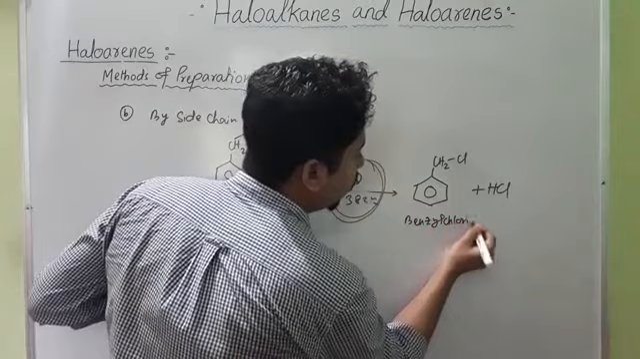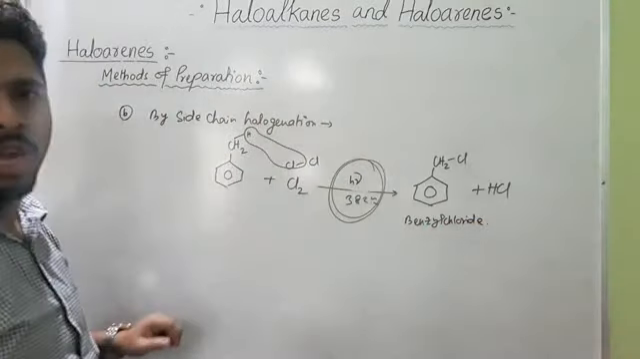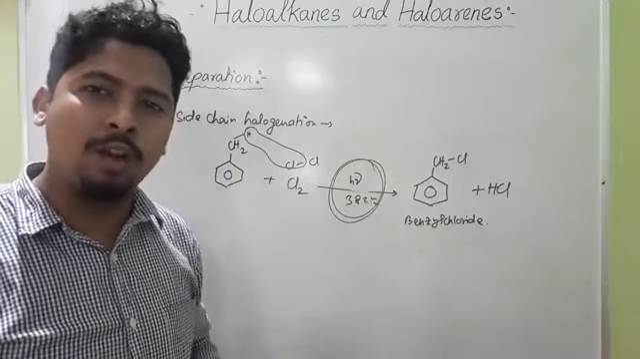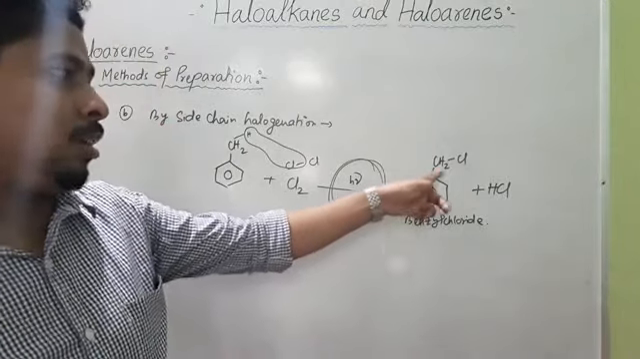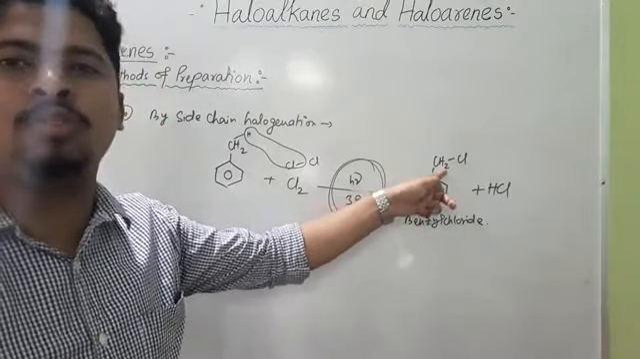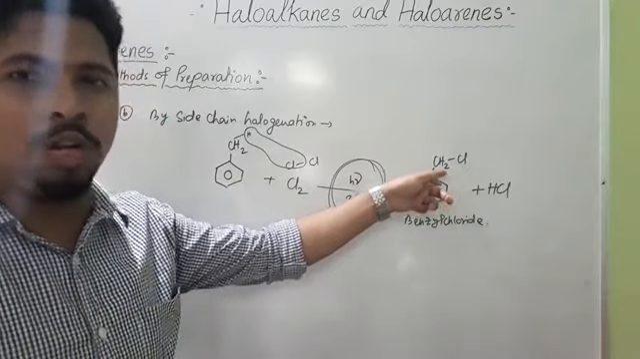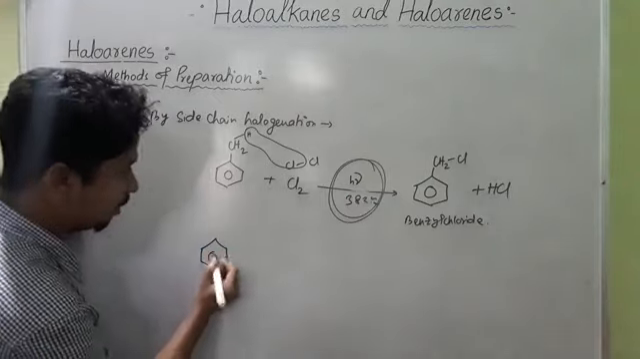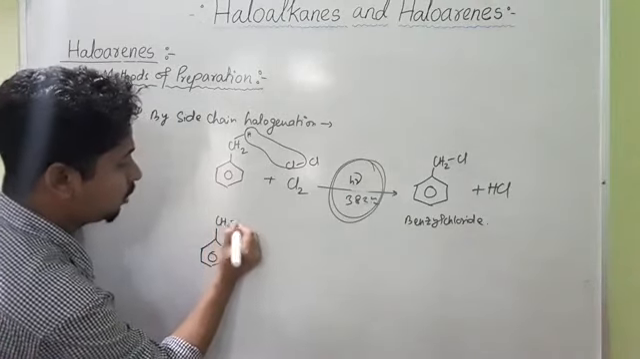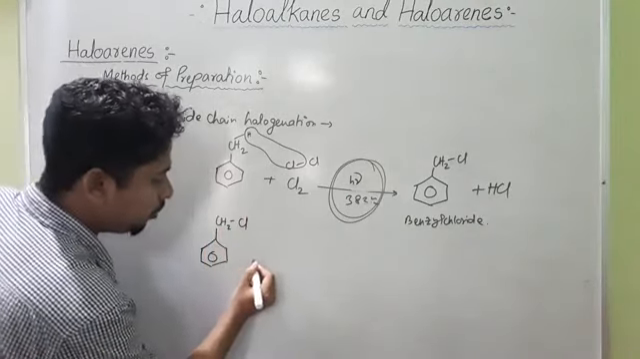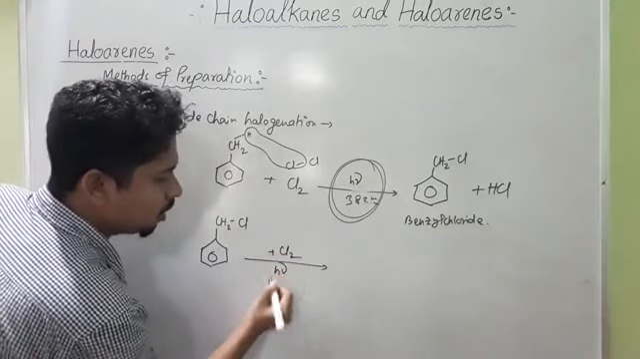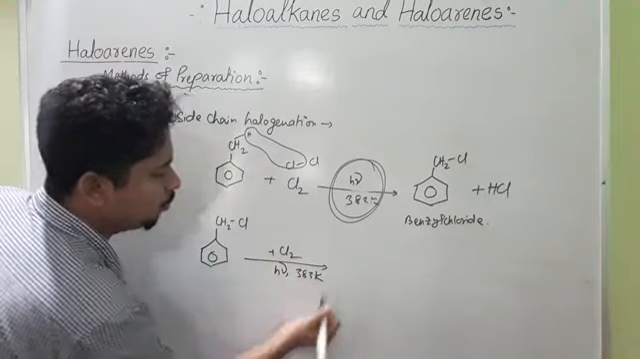Benzyl chloride. If this reaction is performed for a longer time, the hydrogen atoms of this chloro-substituted carbon are substituted by other chlorine atoms. So if we continue this reaction, benzene bonded to CH2Cl, the benzyl chloride, plus Cl2 with heat at 383 Kelvin or photon.